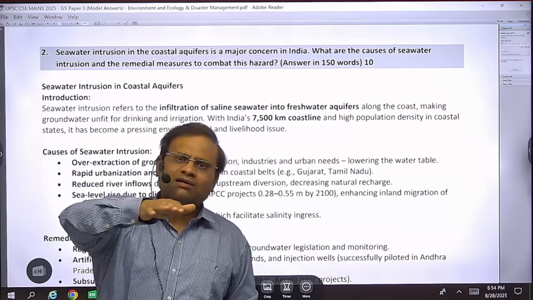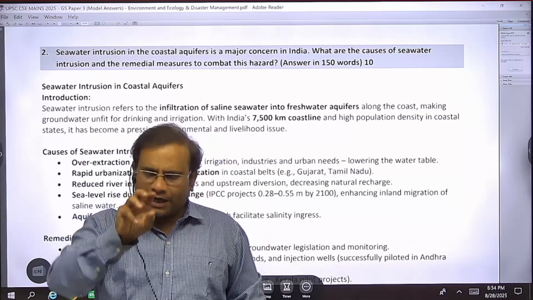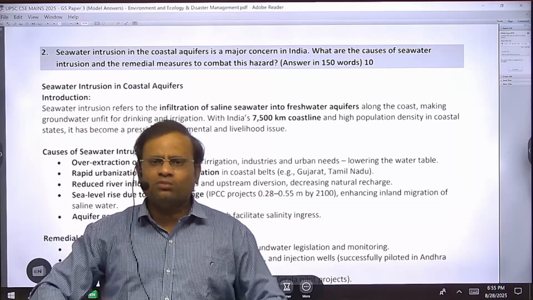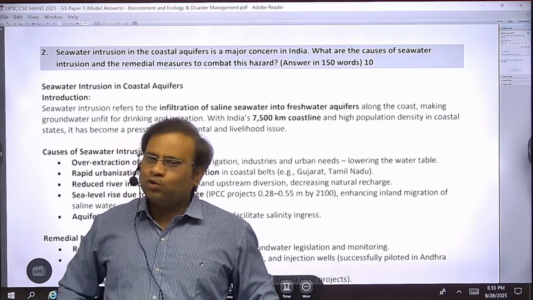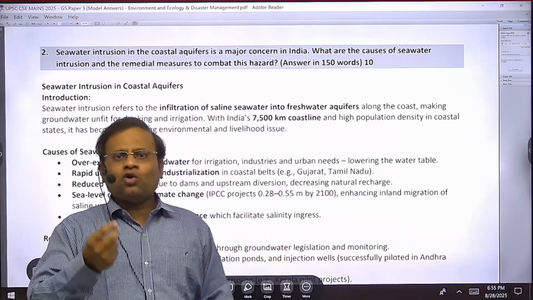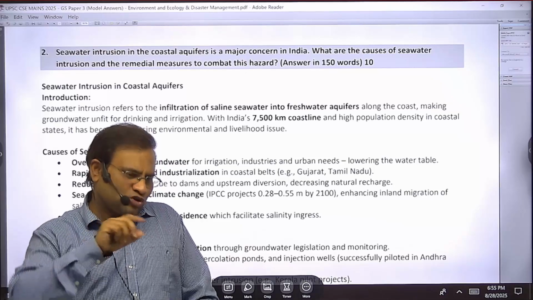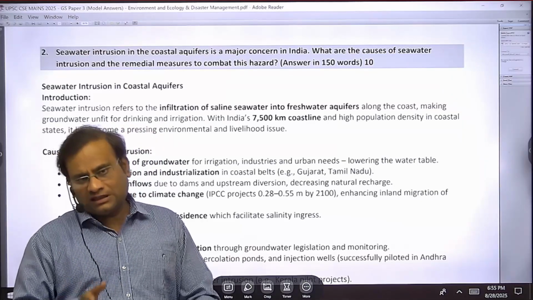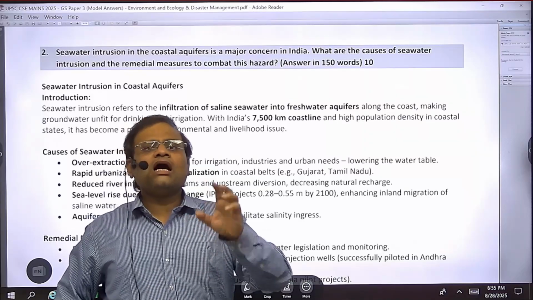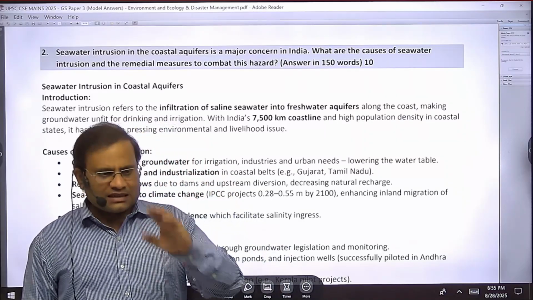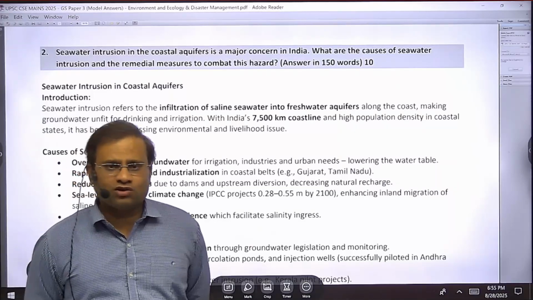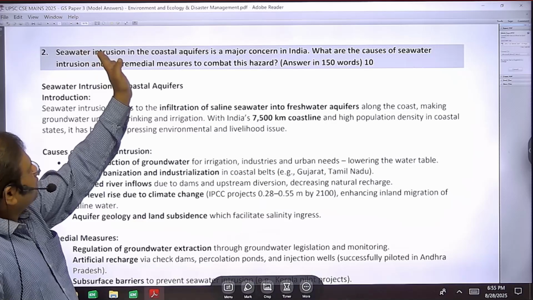So if the seawater comes and accumulates over the land, we can expect that slowly that seawater percolates below, infiltrates below and gets accumulated in the pore spaces. And once the water gets evaporated, or once the water comes up by capillary action, salt is left behind in these pore spaces. So the salinity of the soil increases. This is a major challenge that we are facing in the Kerala region. Pokkali, Kole, Kaipad, these are the excessively saline soils of Kerala, and seawater intrusion is one of the causes for that. So this is the first part of it.